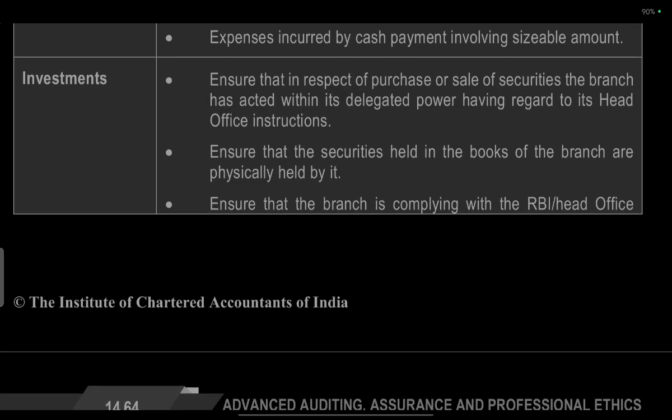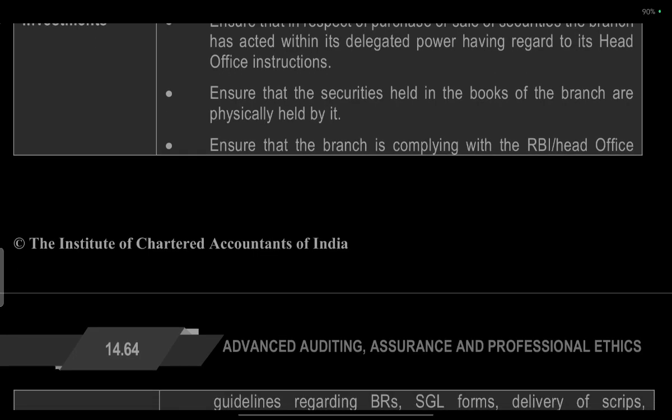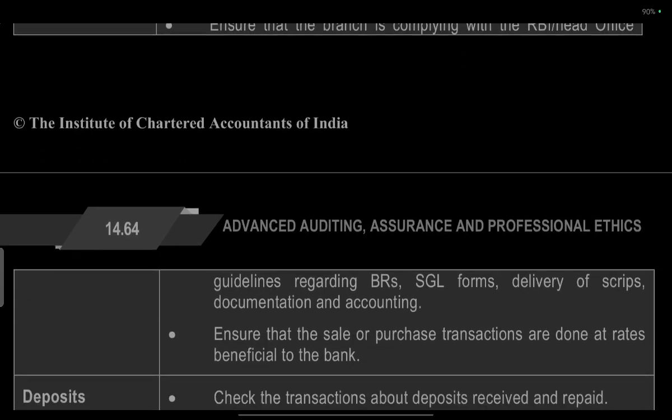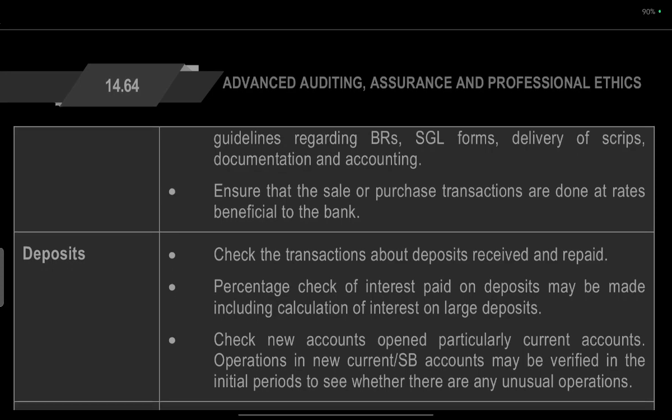Investment. Ensure that in respect of the purchase and sale of securities, the branch has acted within the delegated powers, having regard to its head office's instructions. Ensure that the securities held in the books of accounts are physically held by it. Ensure that the branch is complying with the RBI and head office guidelines regarding SGL forms, delivery of scripts, documentation, and accounting.